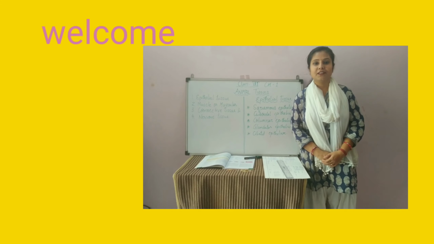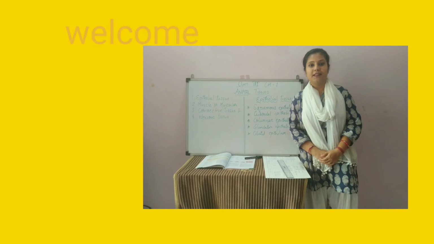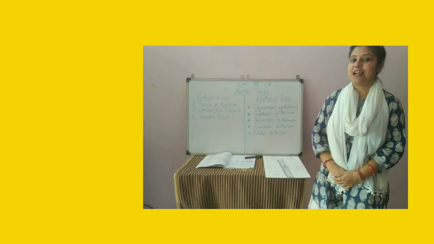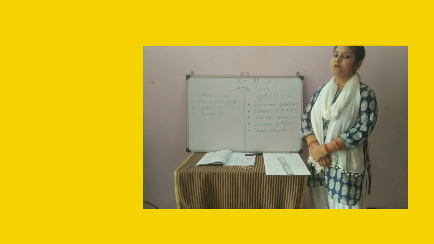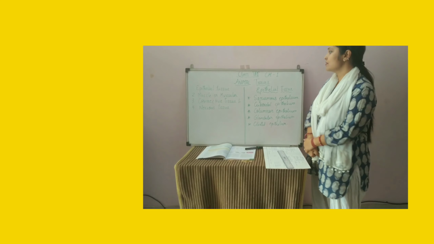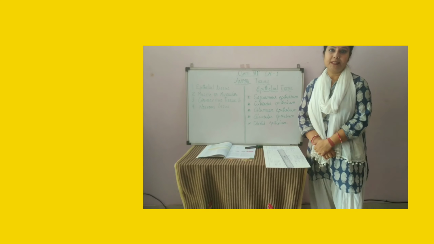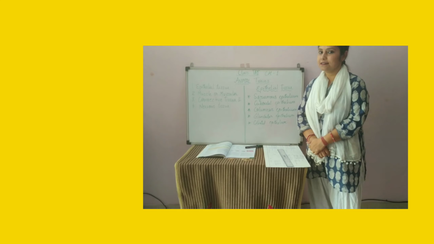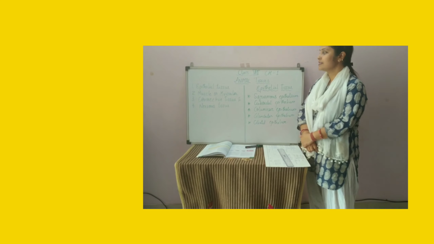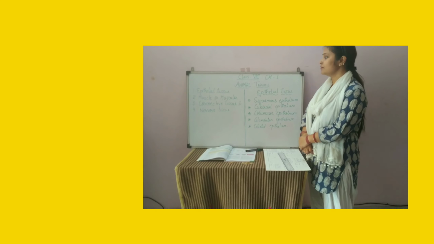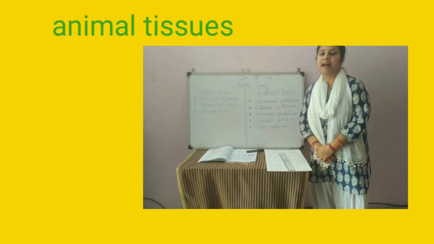Everyone, welcome you all. Second session of class 7 biology. As we remember, in session 1 we discussed plant tissue. In that, permanent tissue and meristematic tissue we have already discussed. Now this is the second session for this chapter and we are going to start animal tissue.